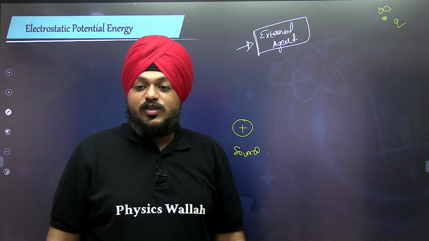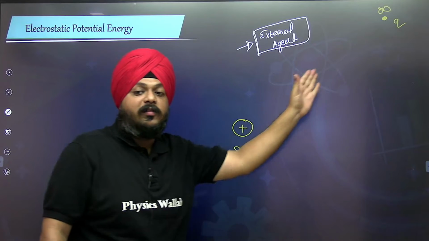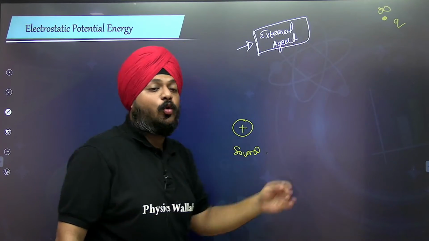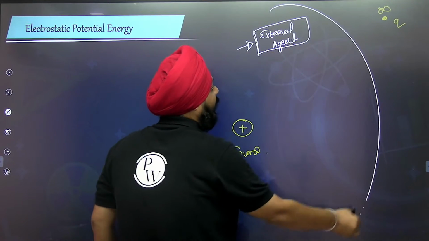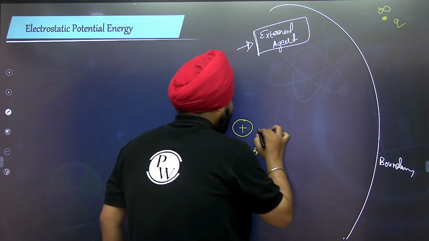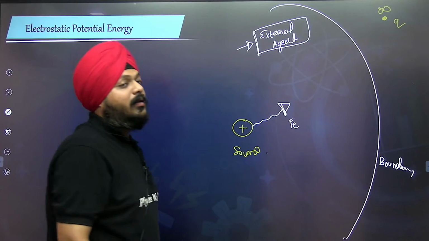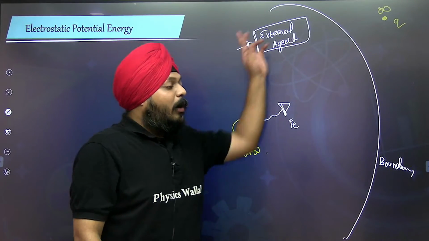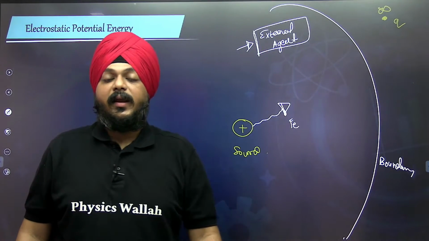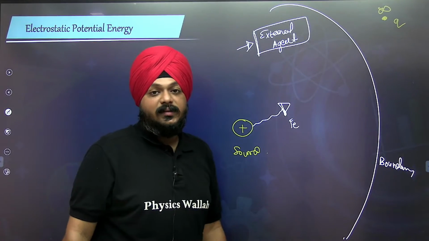So she told the external agent, please bring the charge from the infinite position to a point inside the electrostatic field of the source charge. Let's say this is a boundary where the electrostatic force of this source charge acts. Previously I told you this boundary is not fixed. This is just for understanding purposes.